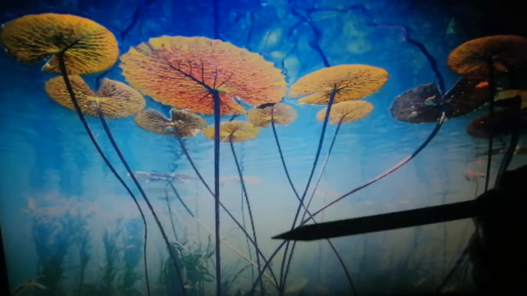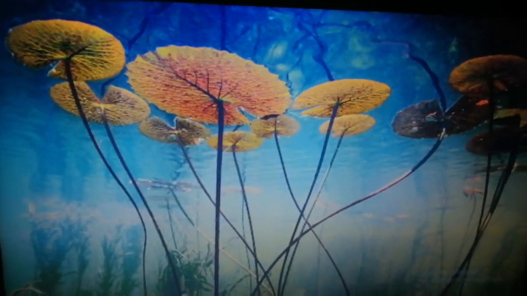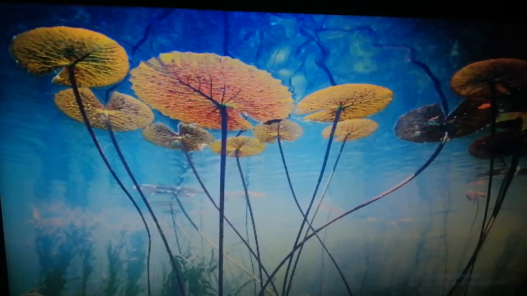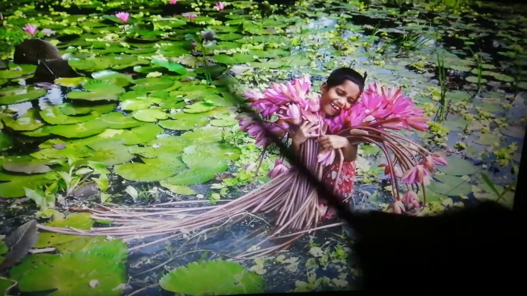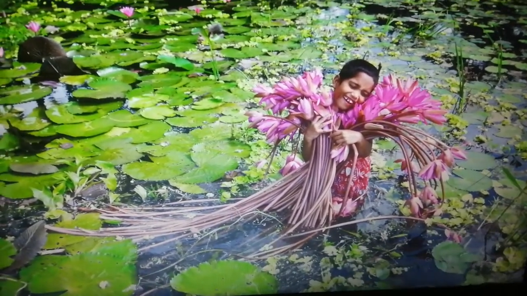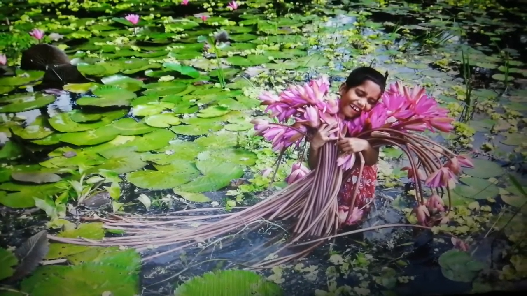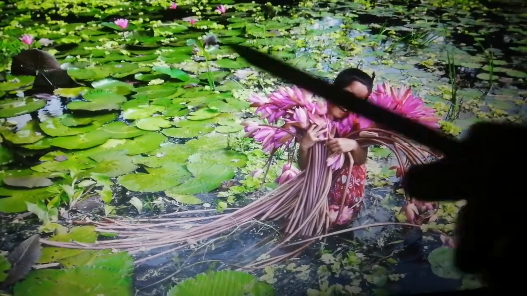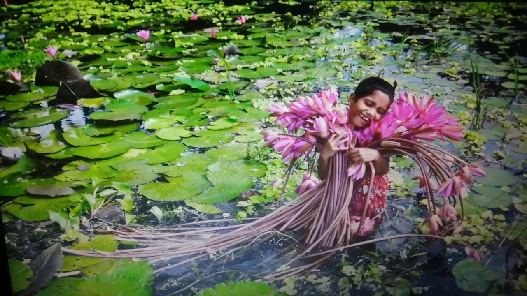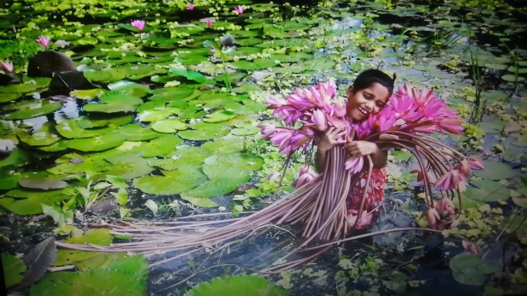because if they are heavy, they will pull down the leaves inside the water. And these plants have stomata on the surface of the leaves that is facing upwards, or that is outside the water body. That part of the leaf has stomata, and stomata is necessary for exchange of gases, that is breathing.